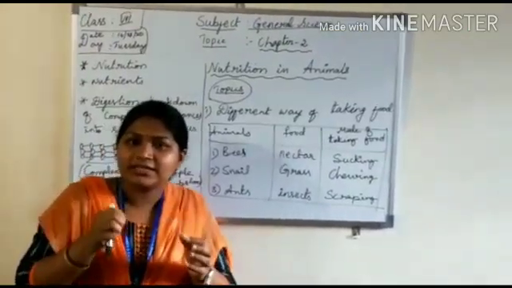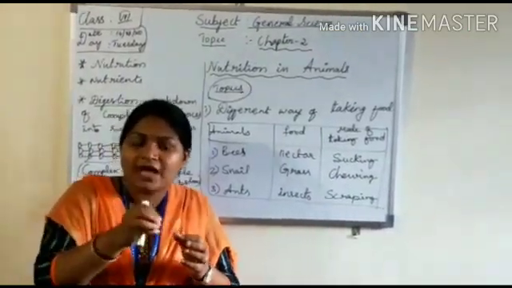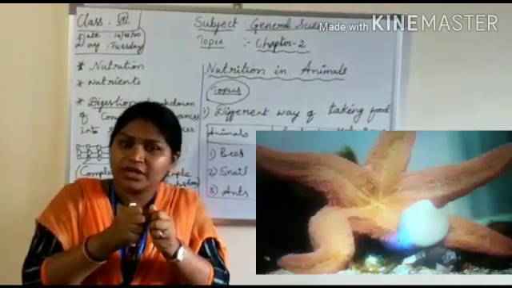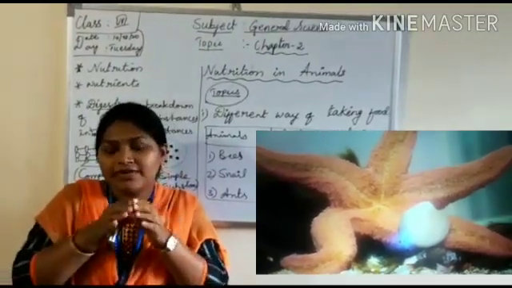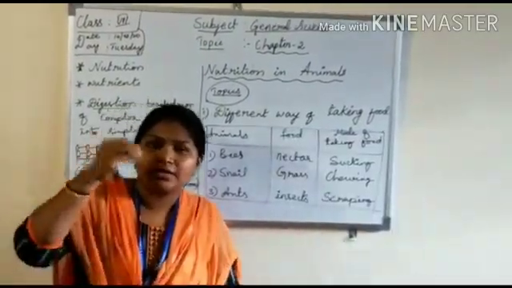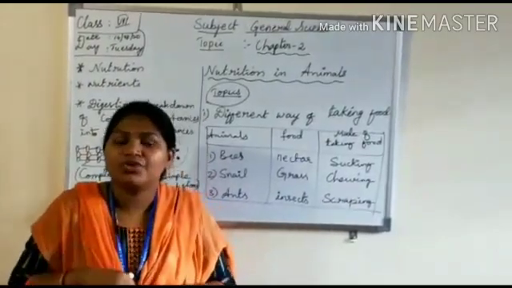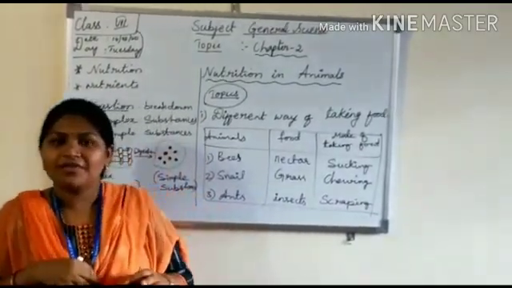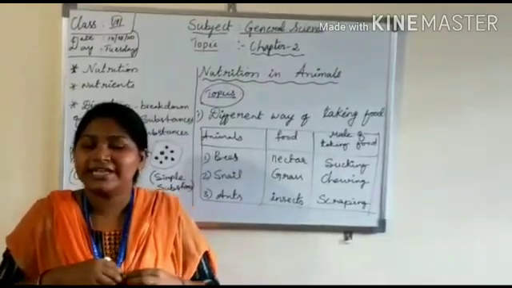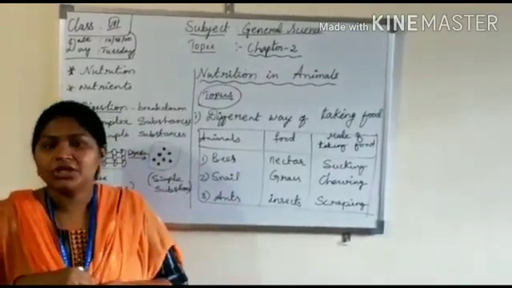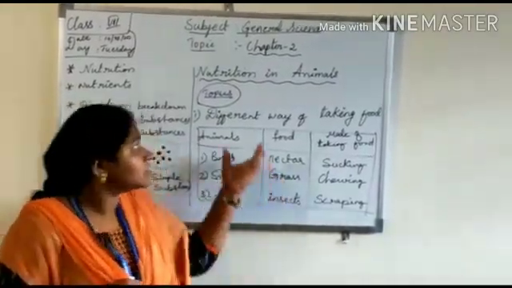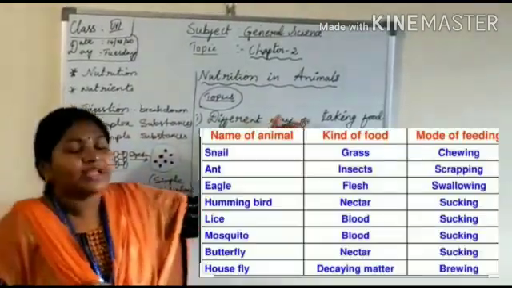Once it has taken that animal, the stomach goes back inside and becomes normal. Then the food is digested slowly inside the starfish. A very interesting digestion process takes place in the starfish. So these are the different ways of taking food.